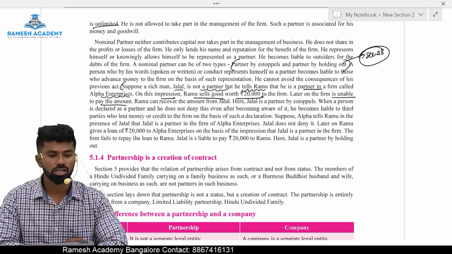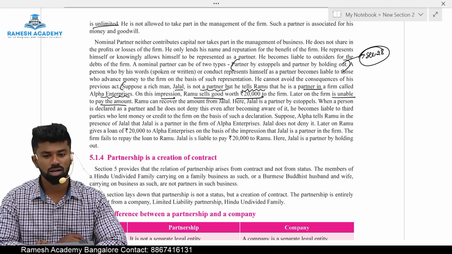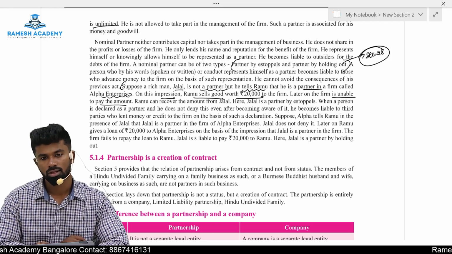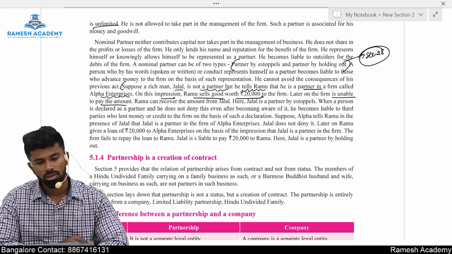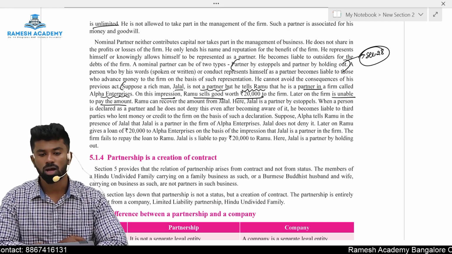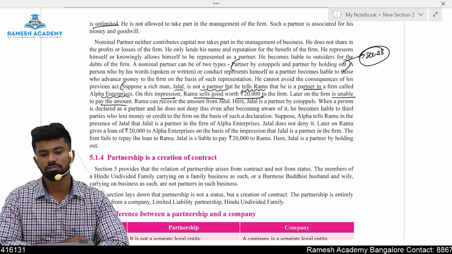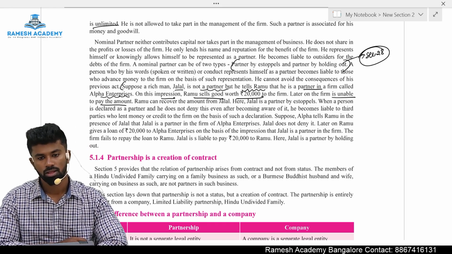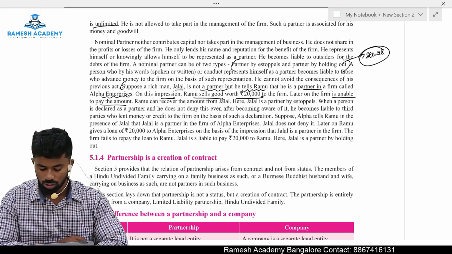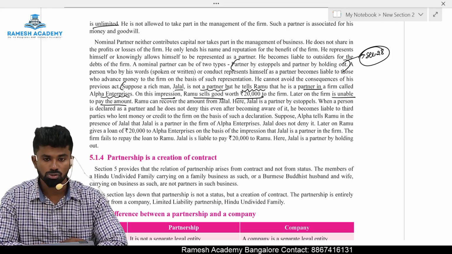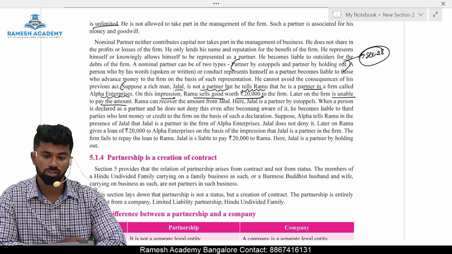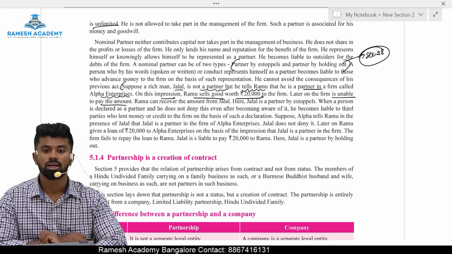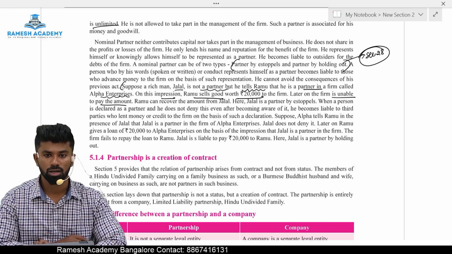Now the question is, can Ramu recover the money from Jalal?